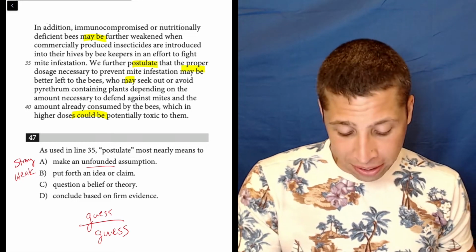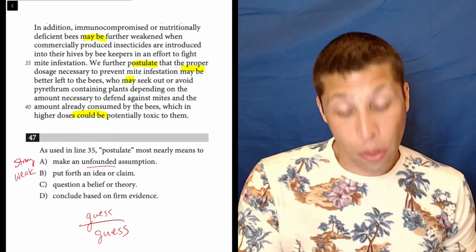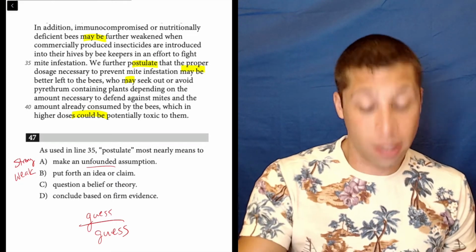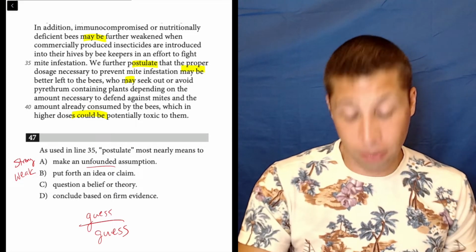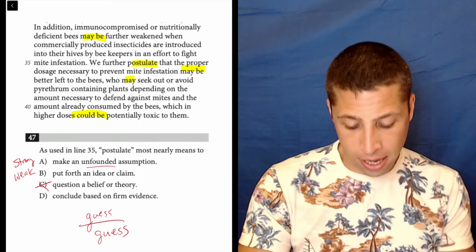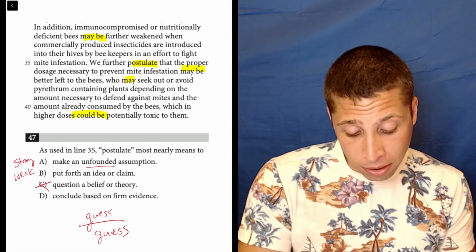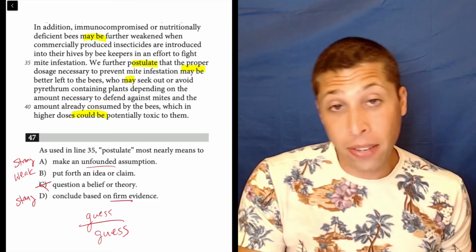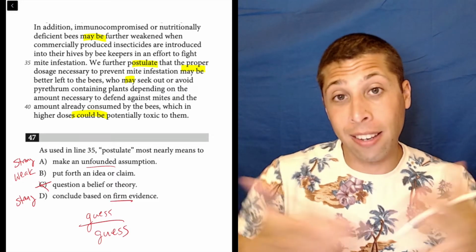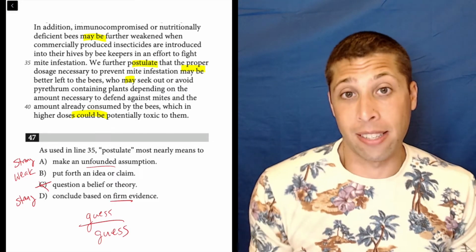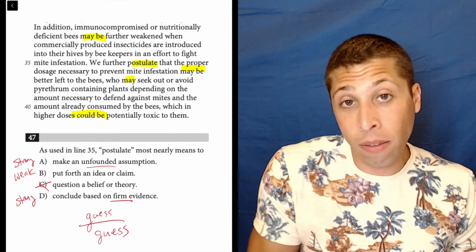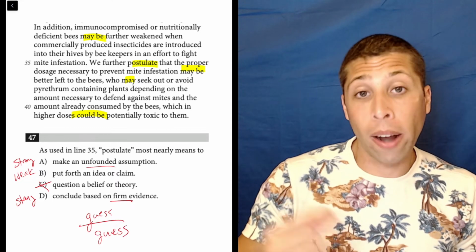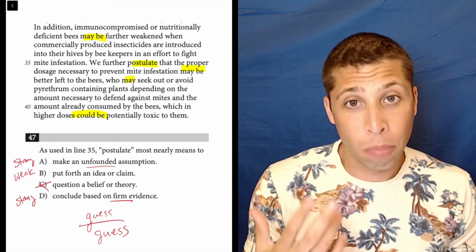Let's keep going. Let's look at C. Question a belief or theory. Well, no, they're not questioning anything. They're putting forth the belief, right? They're the ones saying, we further postulate, right? So they're not questioning someone else's idea. And D, they're not concluding based on firm evidence. So again, this is very strong, right? Firm evidence. That word is very strong, and it would cause a problem in any SAT question, and even on vocab. We've got to watch out for those ideas that really require evidence for us to prove them and to accept them.